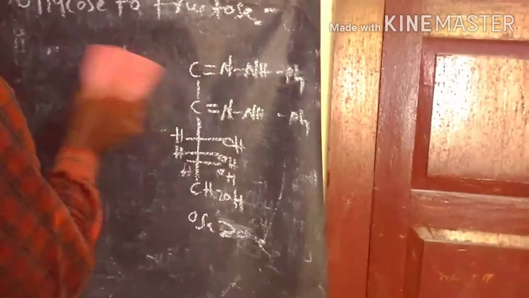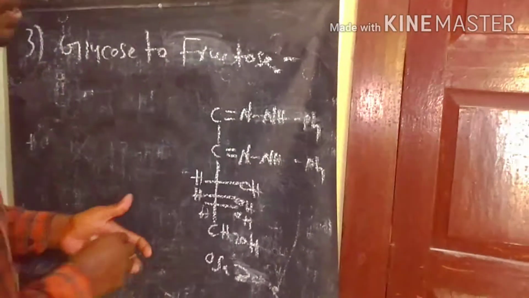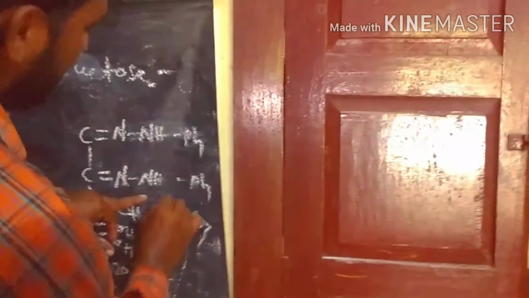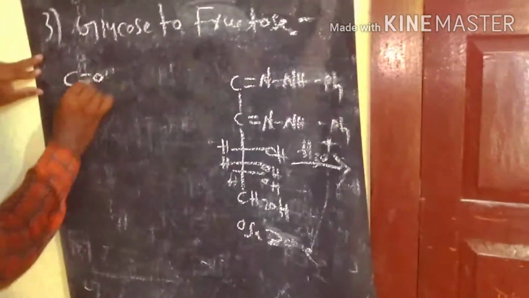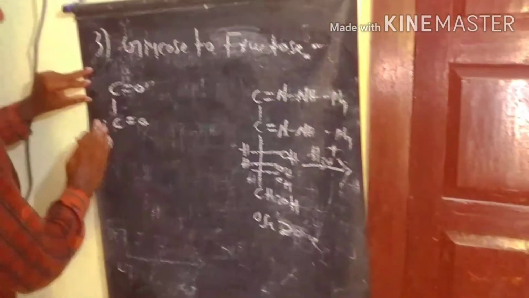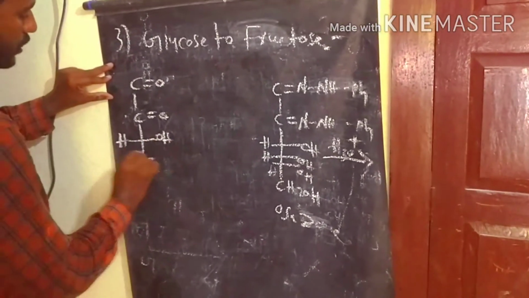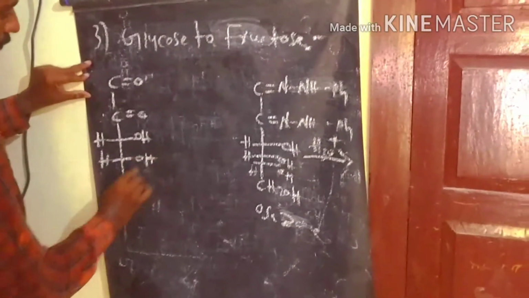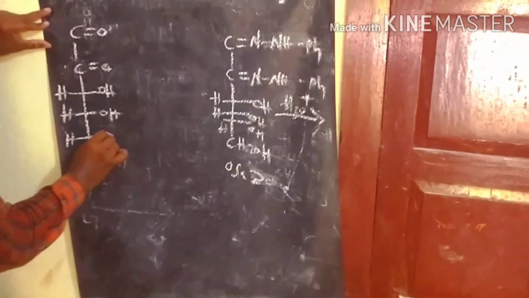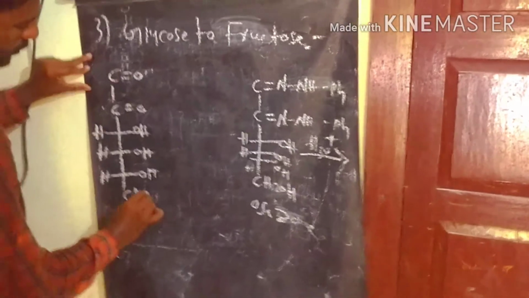Then this osazone under hydrolysis in acidic medium gives this product. We write it here: H, HOH, HOH, CH2OH.